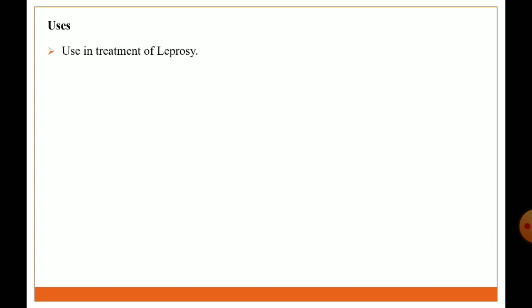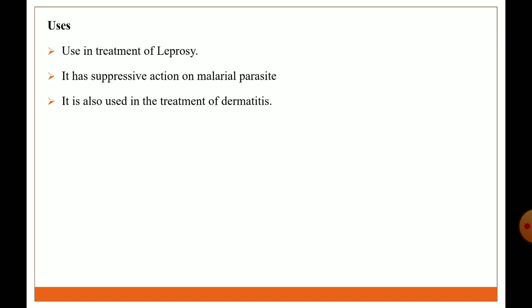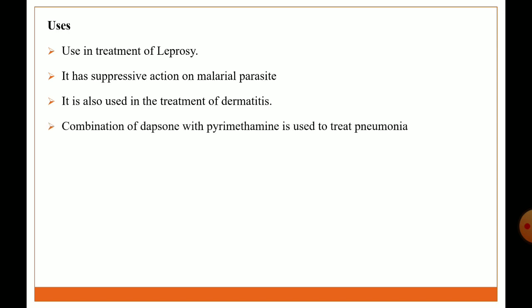Uses: it is used in the treatment of leprosy. It has a suppressive action on the malarial parasite. It is also used in the treatment of dermatitis. Dermatitis is an infection that occurs in the skin, and that condition can be treated using dapsone. Then combination of dapsone with pyrimethamine is used in the treatment of pneumonia.